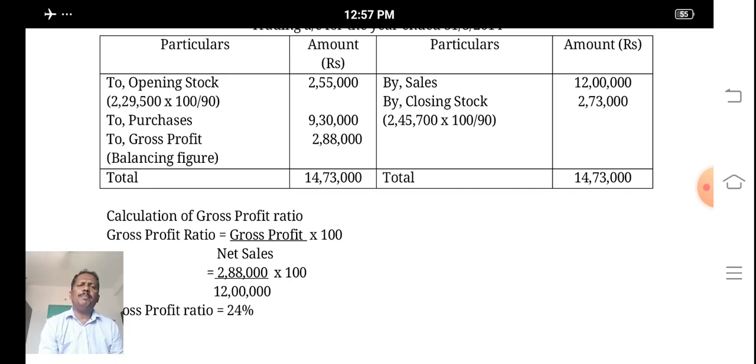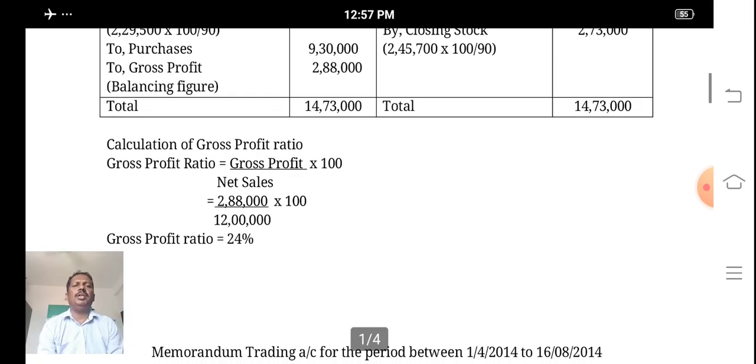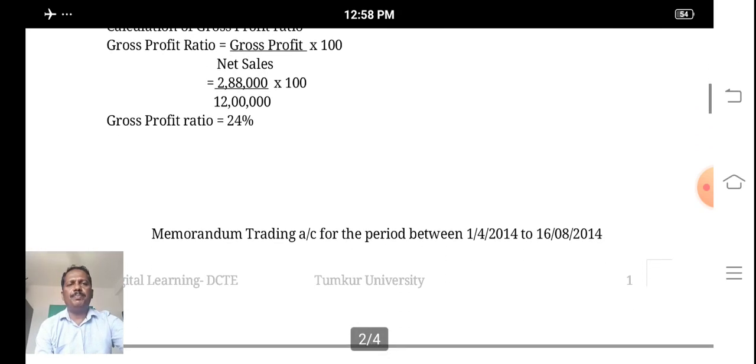What is the second step? Calculate the rate of gross profit or gross profit ratio. How do you find? By using the following formula. Gross profit ratio is equal to gross profit divided by net sales into 100. So what is the gross profit? 2,88,000. And what is the net sales? That is 12 lakhs into 100. We got 24% is the gross profit rate.